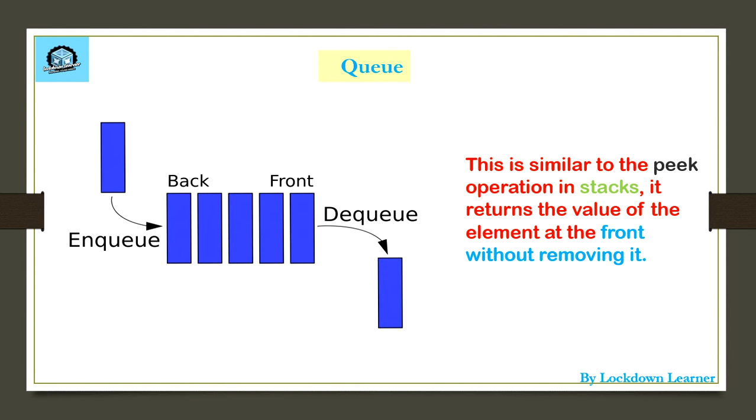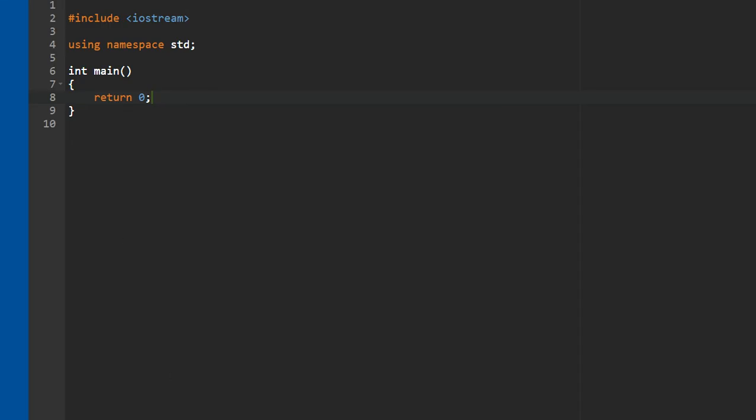Okay, now let us see a queue using an array. We are doing it in C++, and you can change it according to your language. In C++, these are the header files, and using namespace std is for cout and cin, input and output. Okay guys, now what we are going to do is define a structure here for the queue.